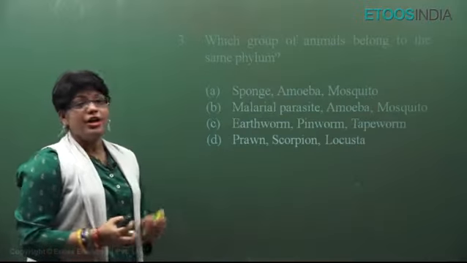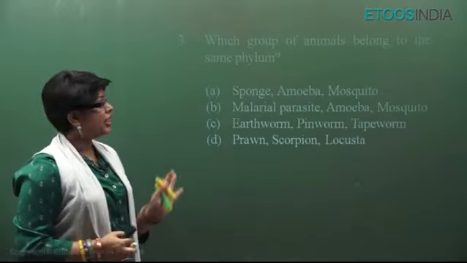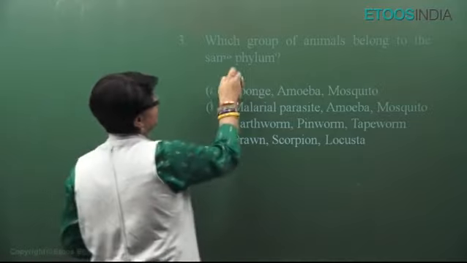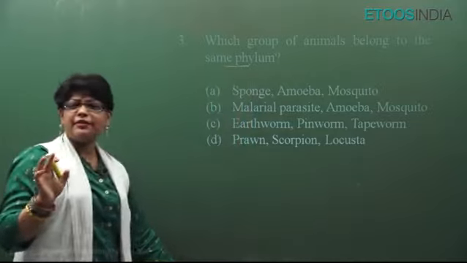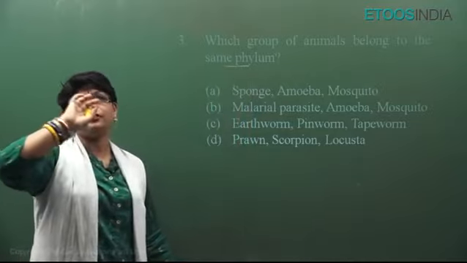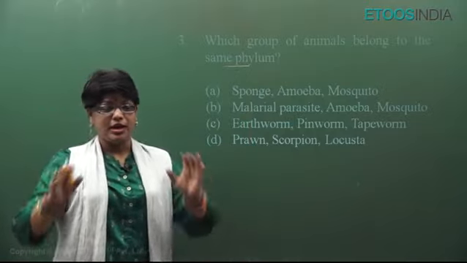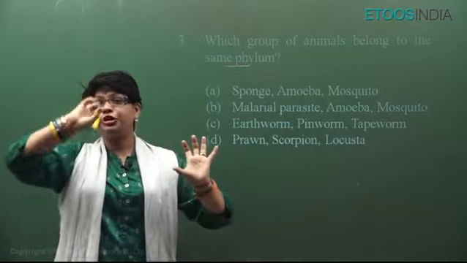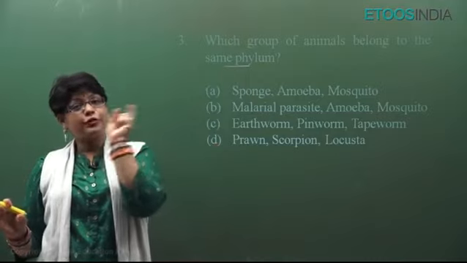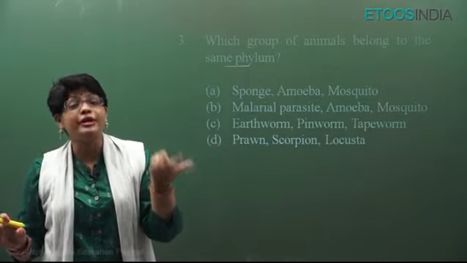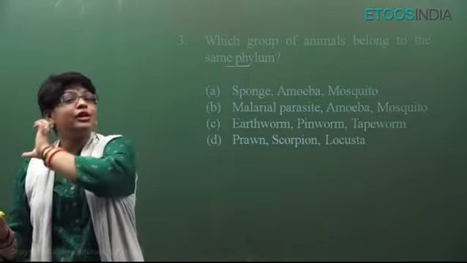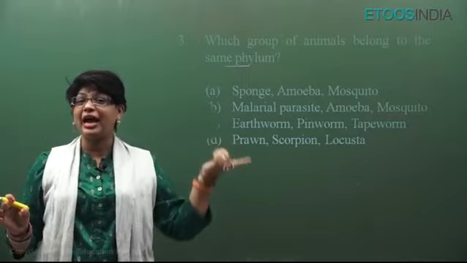Let's see one more. Like this, questions are also asked: which group of animals belongs to the same phylum? Nowadays they are giving a lot of such. They will give you, for example, which of the following has collar cells. And they will give you 4 options with 2, 3 examples. So you have to find out which one belongs to Porifera. Which option has all the animals belonging to Porifera, that will be the answer.